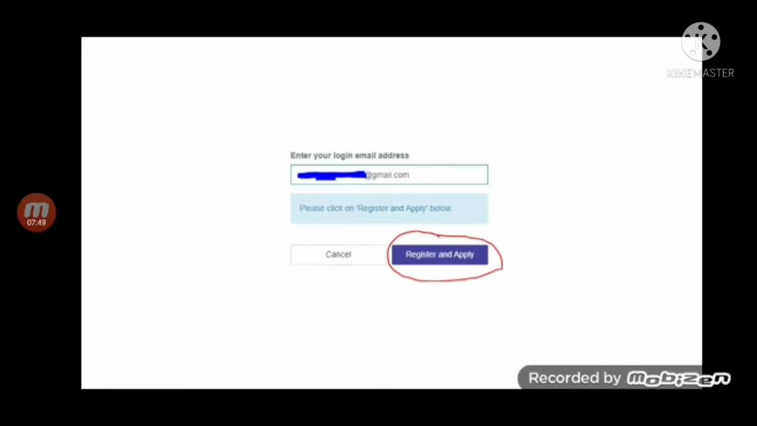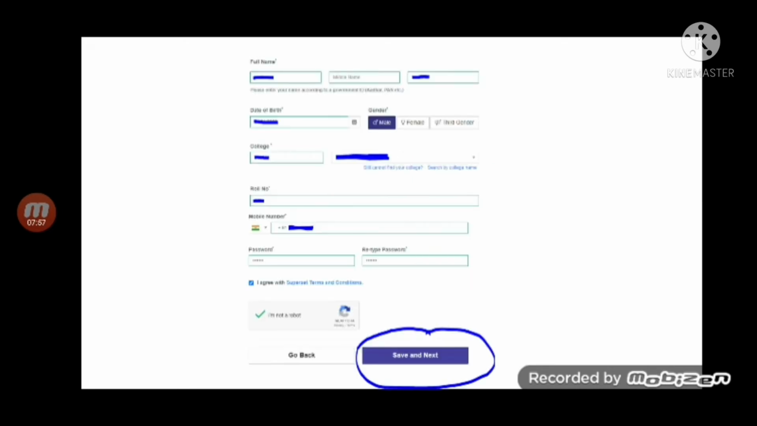So enter your mail ID and click on next. When you click on next, it will ask for register and apply. So please click on register and apply. It will ask for your details, all the regular details like name, date of birth, college, roll number, mobile number. Mobile number should be a personal mobile number.